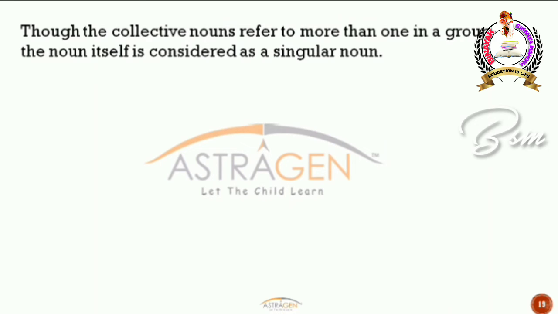So what does that mean? As the name itself says, group or collective, as it is collective, you should still consider it a singular noun because you are already giving a name to it, right? So that's the reason why you should always consider collective nouns as one unit, a singular noun.